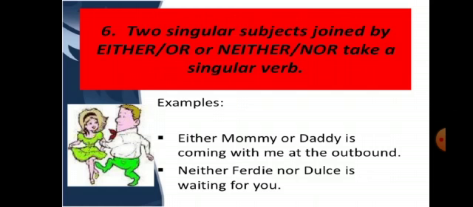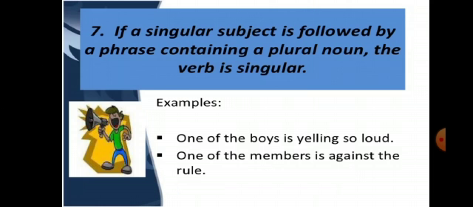Two singular subjects joined by either or or neither nor take a singular verb. Either mommy or daddy is coming with me at the outbound. Neither Ferdy nor Dulcie is waiting for you. So when we are using either or or neither nor, we will use a singular verb.